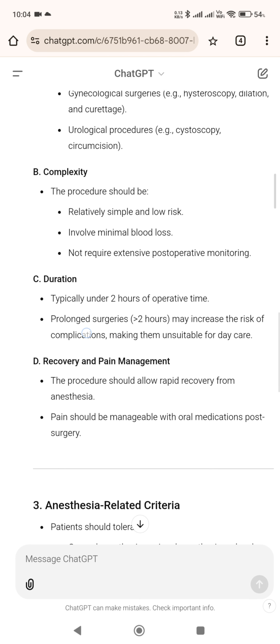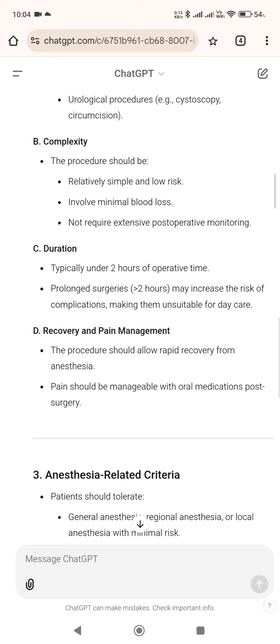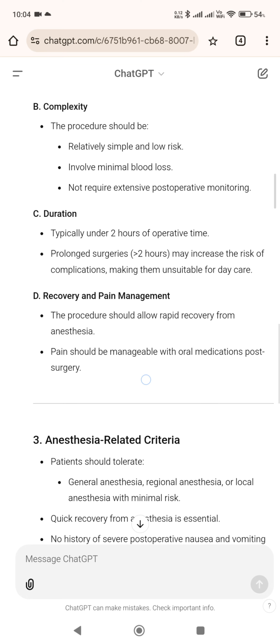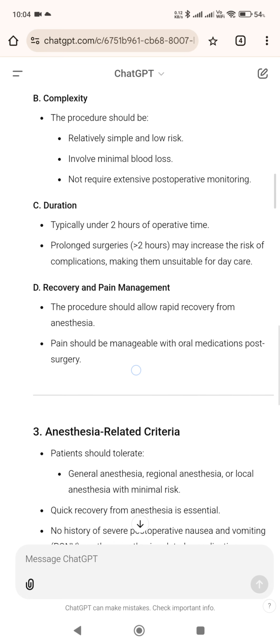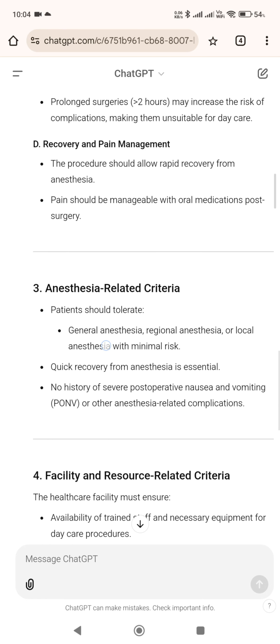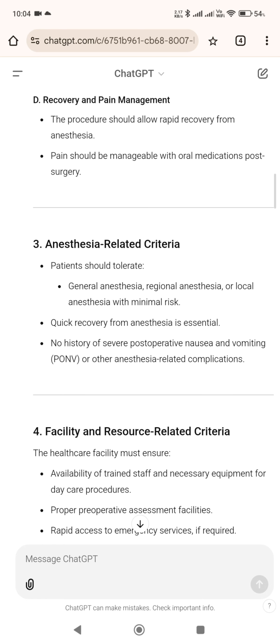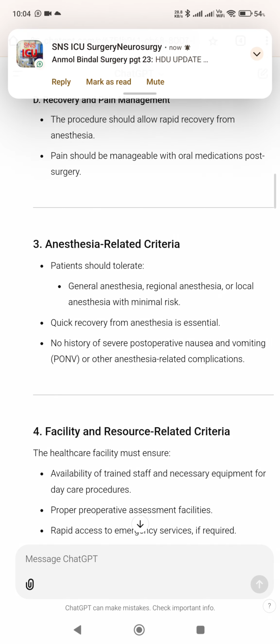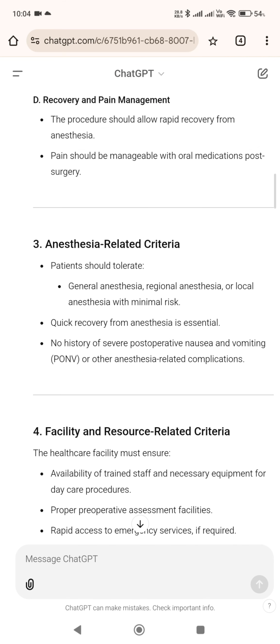B. Complexity. The procedure should be relatively simple and low risk, involve minimal blood loss, and not require extensive postoperative monitoring. C. Duration. Typically under 2 hours of operative time. Prolonged surgeries, over 2 hours, may increase the risk of complications, making them unsuitable for daycare. D. Recovery and pain management. The procedure should allow rapid recovery from anesthesia. Pain should be manageable with oral medications post-surgery.